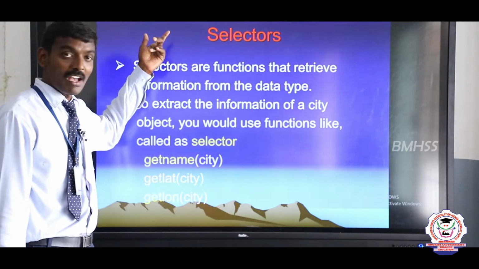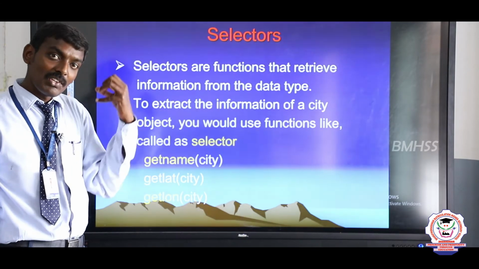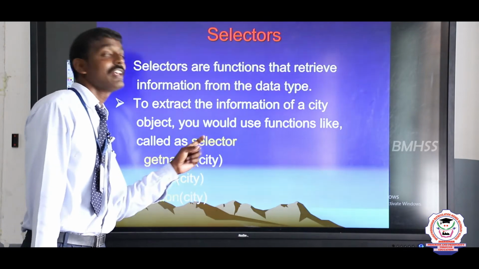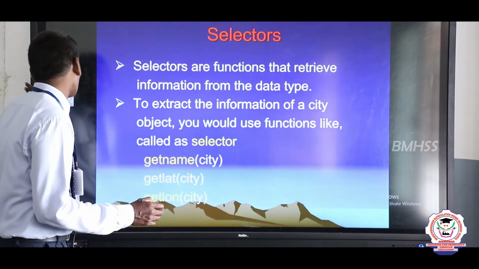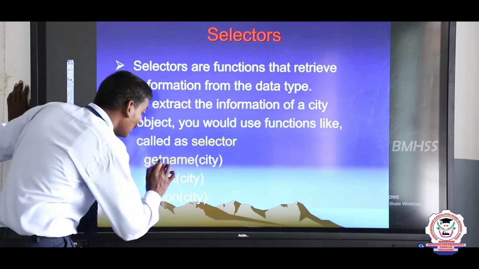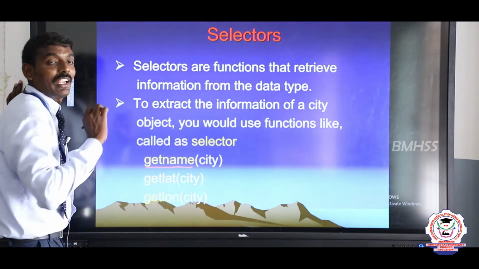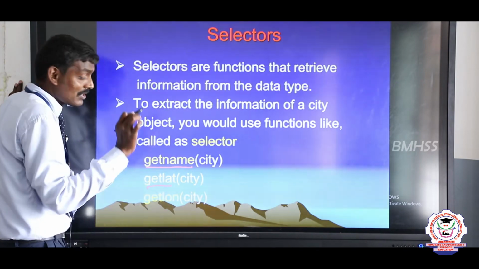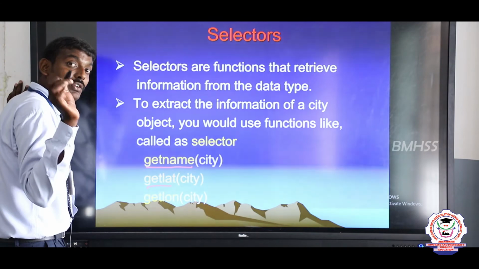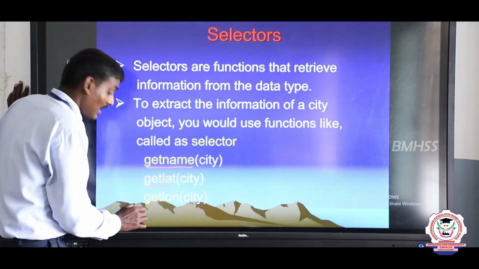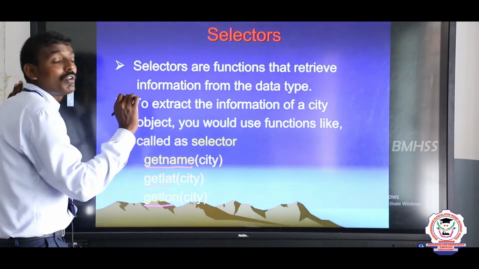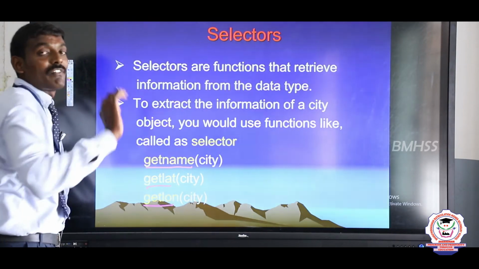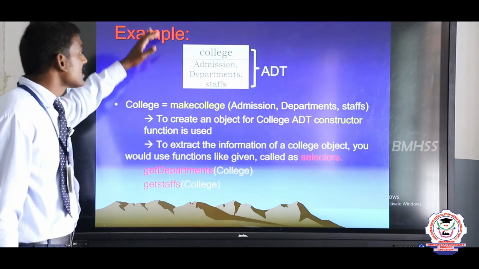Next one, to extract the information of a city. In this previous example, we can extract the information of a particular city. Here we use some functions, and these functions are called selectors. Which ones act as selectors? Get name is a function which is used to select the name of the city. Get lat is a function which is used to get the latitude location of a particular city, and get lon is a function which is used to get the longitude location of a particular city. Are you clear? This is an example.